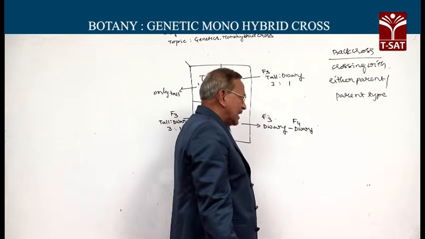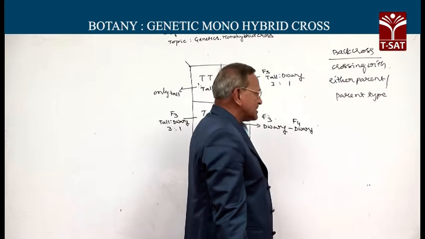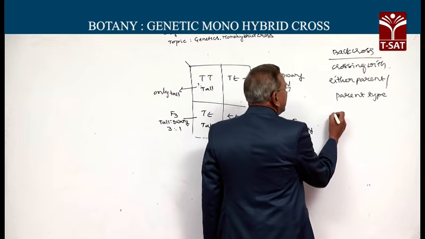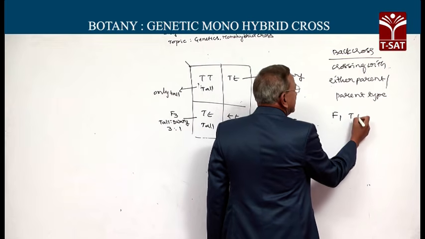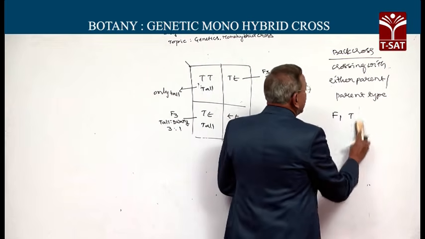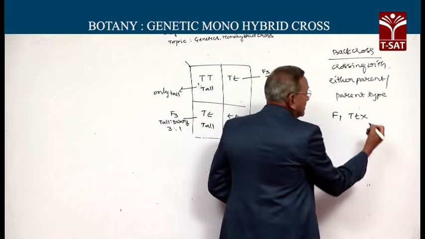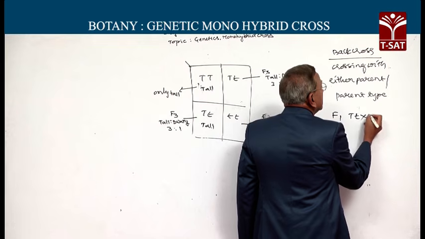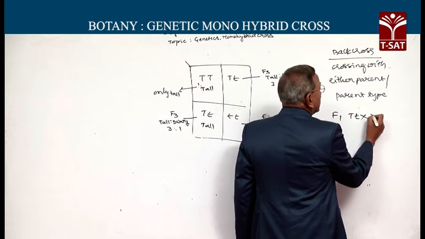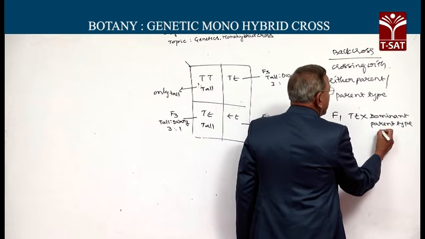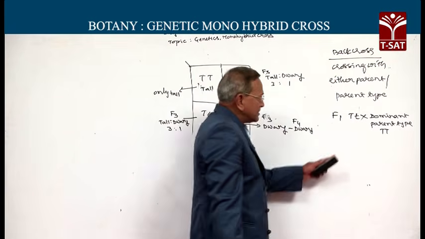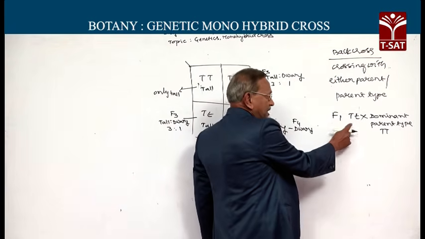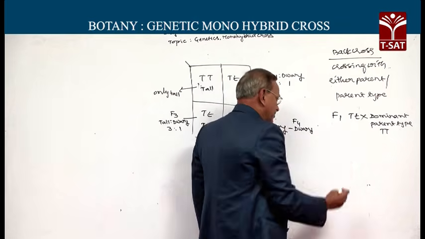To know the genotype of the organism, this cross is normally employed. The F1 hybrid, capital T small t, was crossed with a dominant parent type, capital T capital T. Since this is heterozygous and this is homozygous, it produced two types of gametes, and this one produced one type of gamete.